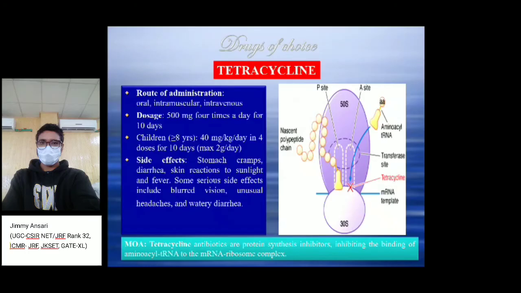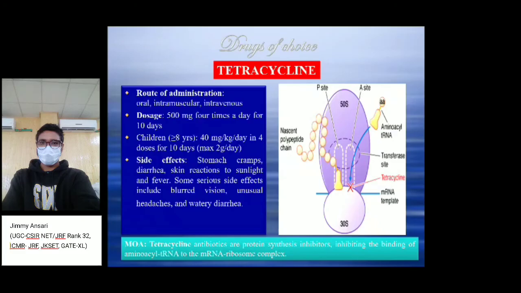The drug of choice for this is tetracycline, which inhibits protein synthesis. Tetracycline inhibits the binding of amino acyl tRNA to the small subunit of ribosomes.